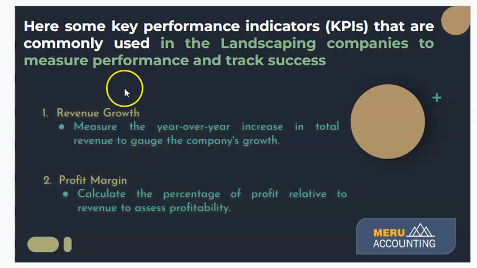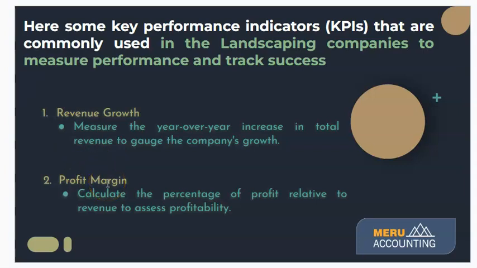Let's talk about some key performance indicators that are commonly used in landscaping companies to measure your performance and track success. So the first indicator will be the revenue growth indicator. This indicator measures the year-over-year increase in your total revenue, showing the company's growth. Second is the profit margin indicator.